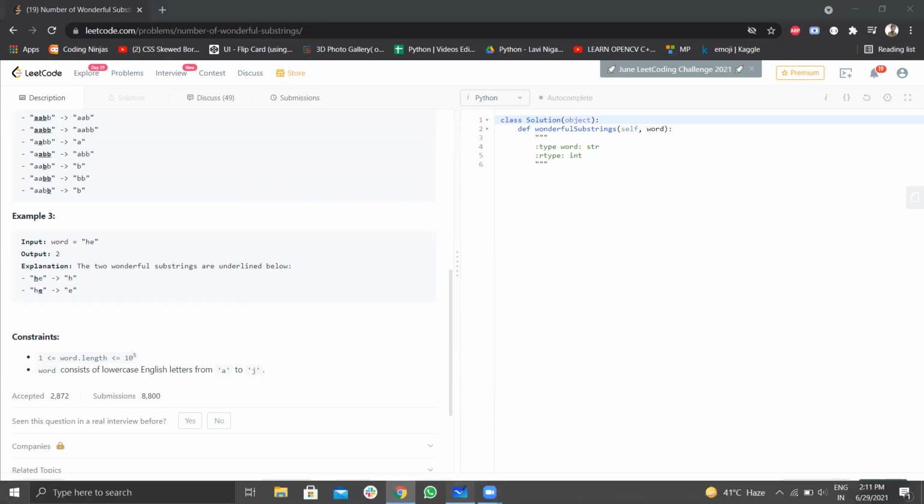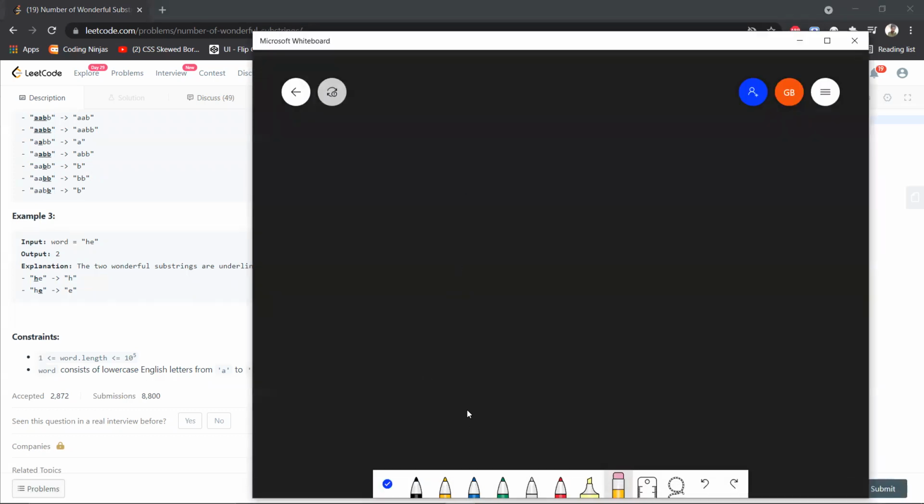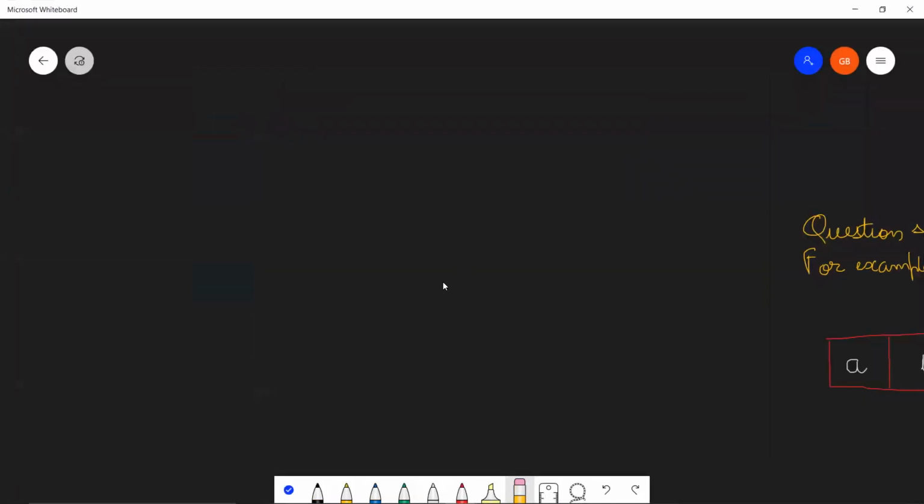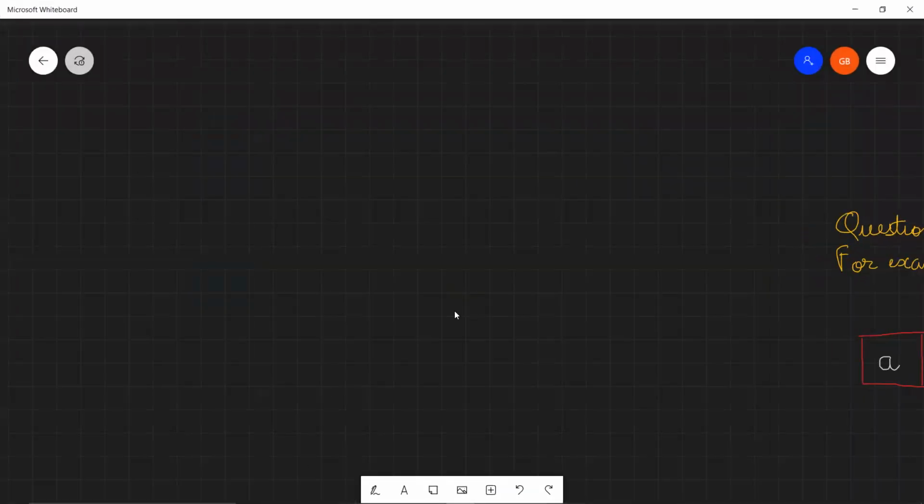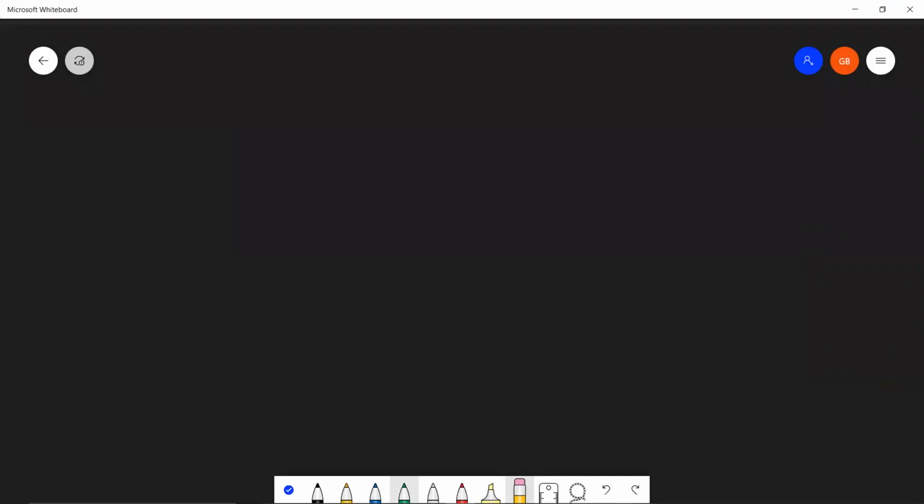For this, like I mentioned in the beginning of this question, we would require some concepts. Let's understand one fact over here, that to efficiently compute this answer, we need knowledge of bit masking.